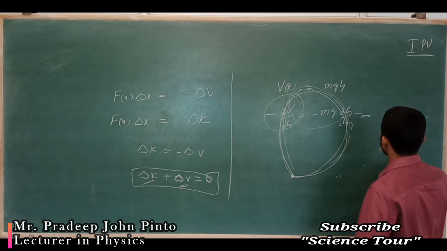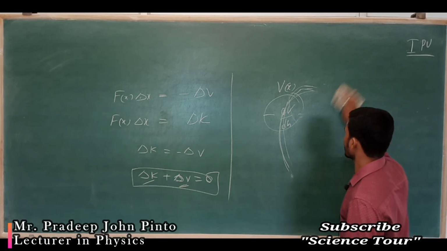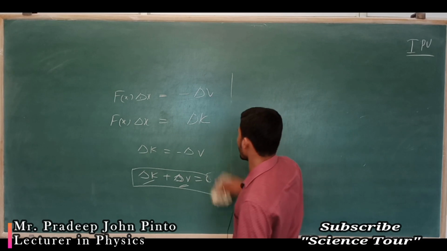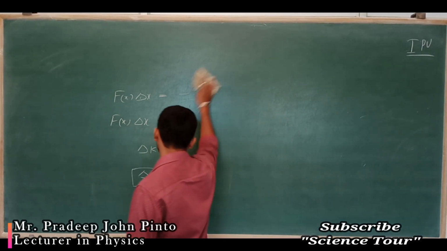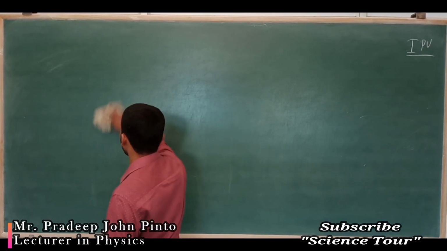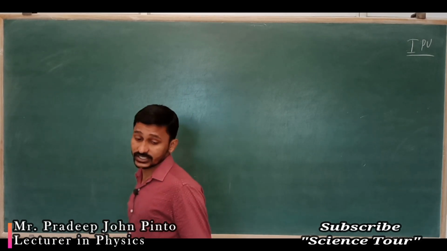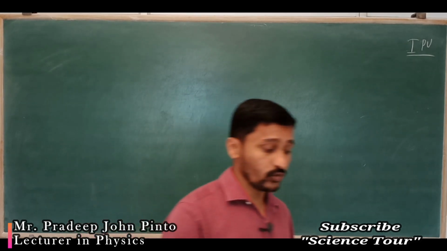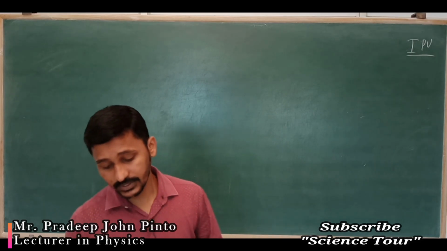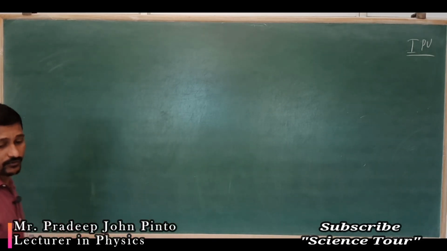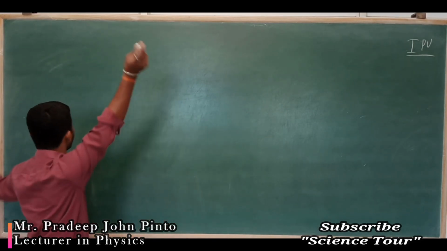These are the three things we have studied, all consequences of the earlier topics. And now we are going to understand the principle of conservation of total mechanical energy.